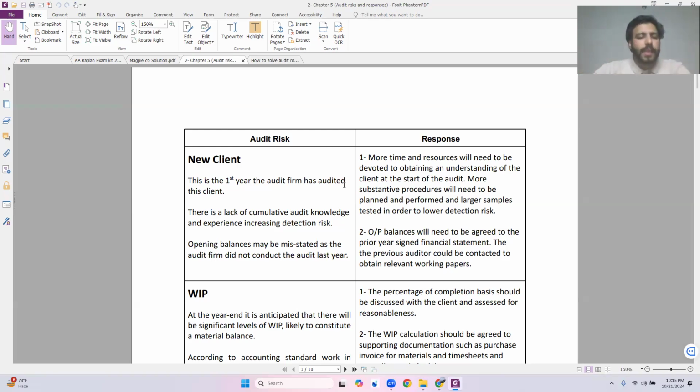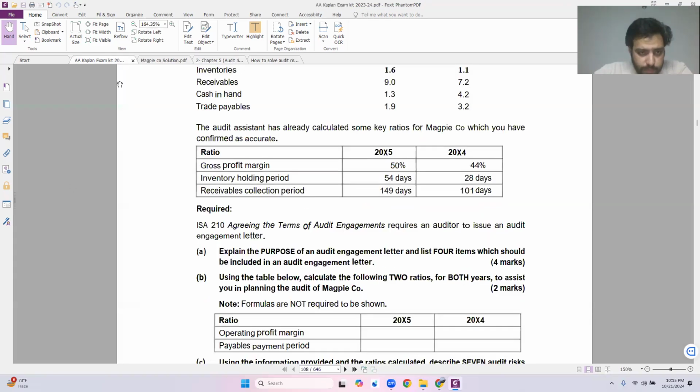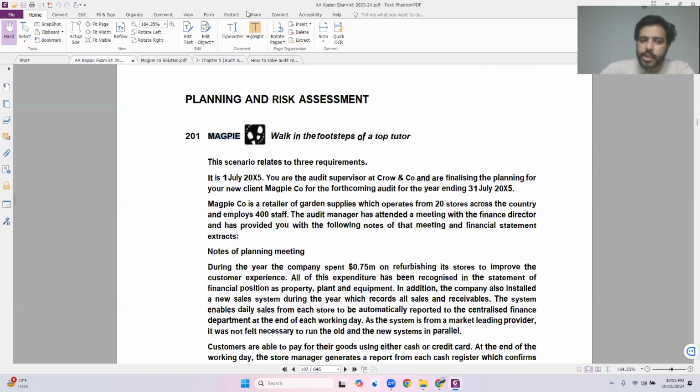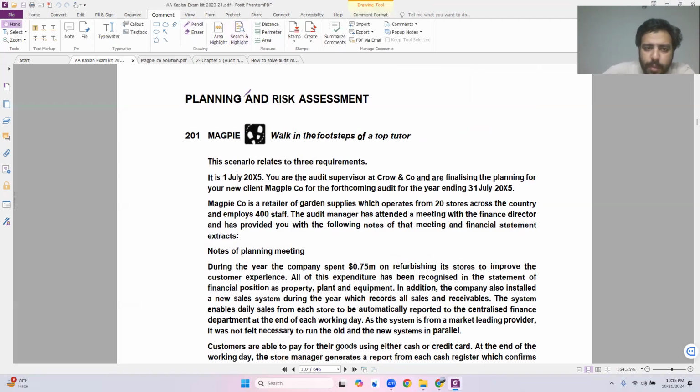Now let's come towards the exam question. The question that I'm choosing today to solve within this specific lecture is Magpie Corporation. It is a past paper question. It is a very important question, and it is not that difficult. It is not that technical, but it has a lot of parts to it.